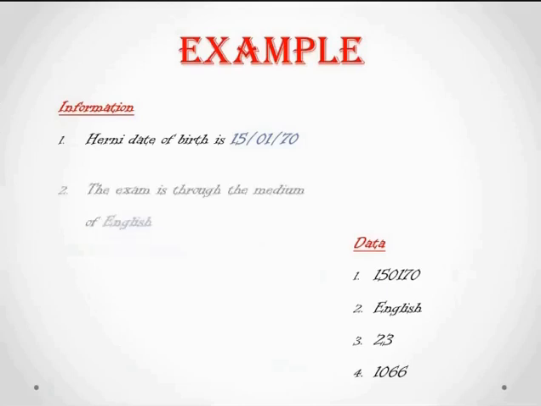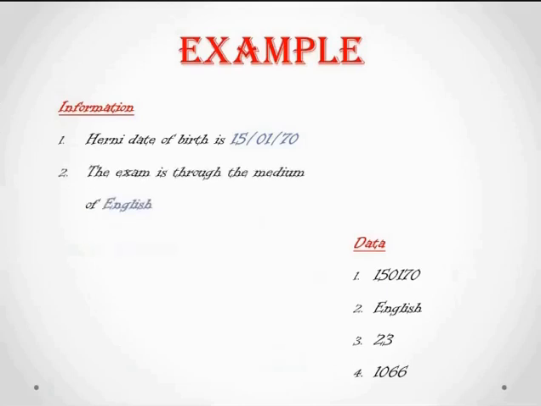The next thing is I have taken the data English, and I have given the context to that. What is the context? The exam is through the medium of English. So now you got a clear picture, right? Information is nothing but a set of data that is processed in a meaningful way based on the given requirements. So I'll give one more real-time example for you.